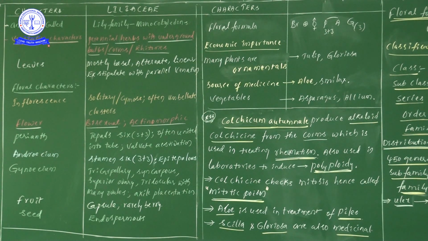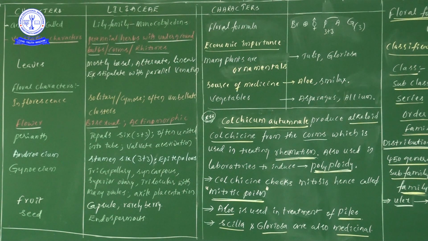Next, from the vegetative characters point of view, leaves. In the textbook they have given only some information, but here let us start to learn the information regarding leaves. Leaves are mostly basal, alternate, linear, exstipulate. One more time: leaves are basal, alternate, linear and exstipulate with parallel venation. Next, the stem point of view.